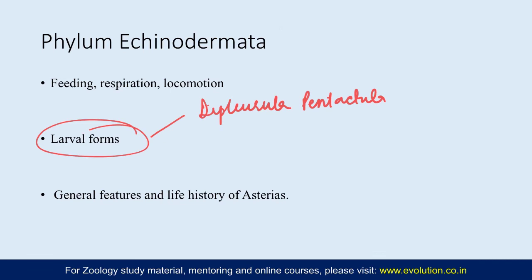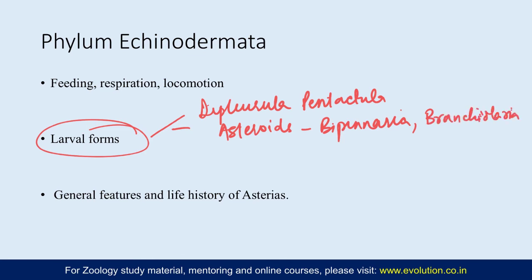Then different echinoderms have different specialized larval forms. For example, asteroids, or the sea stars, they have the Bipinnaria and the Brachiolaria larva. So Bipinnaria and Brachiolaria are not much different. Brachiolaria has just 3 additional brachiolar arms which help in attachment.